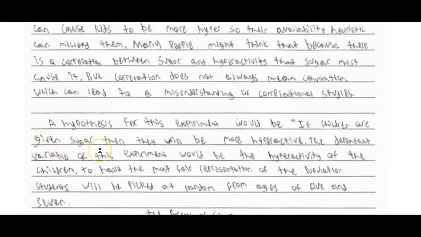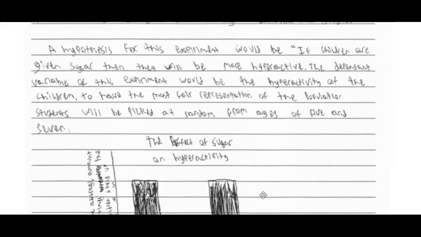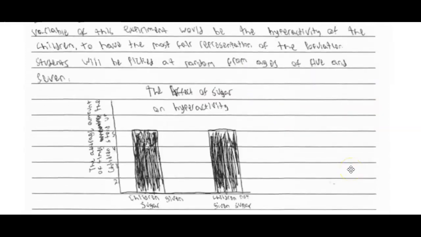That would not score. To have a fair representation of the population, students will be picked at random from ages of 5 and 7. Again, that would not score because it's not talking about a random digit table. It's attempting to, but it's not talking about, again, a random way. And it's also talking about representation. That is not accurate as well.